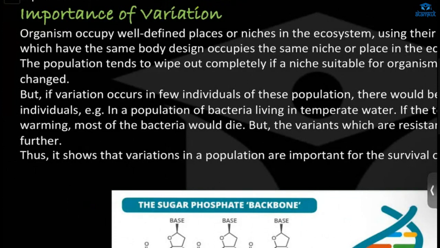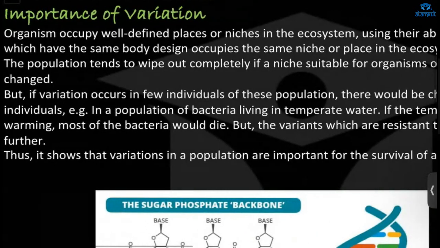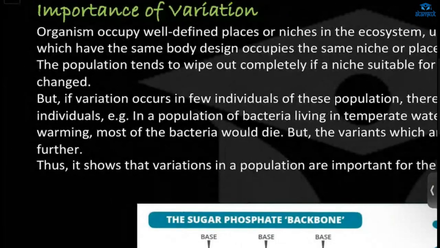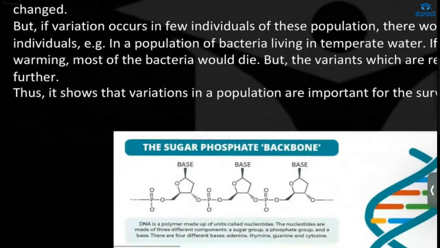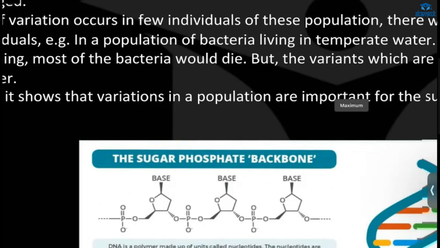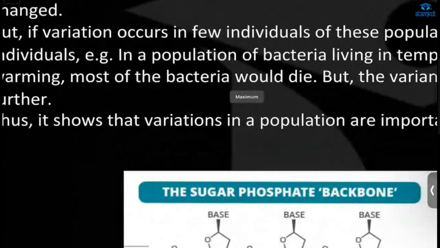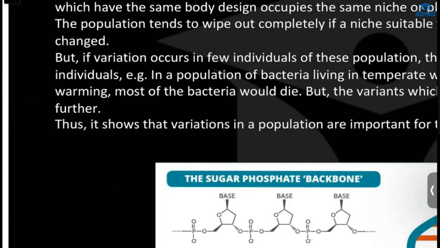The organisms occupy these places, wherever the places they are occupying, that is perfect for them. And there they use their ability to reproduce. They will be having the same body design and occupying the same niche or place in the ecosystem. So if some change happens, then all the organisms will be wiped out. But suppose any variation occurs in a few individuals in this population, what will happen? There will be chances of a few surviving, and so the whole species will not die. So this is the advantage of variation.